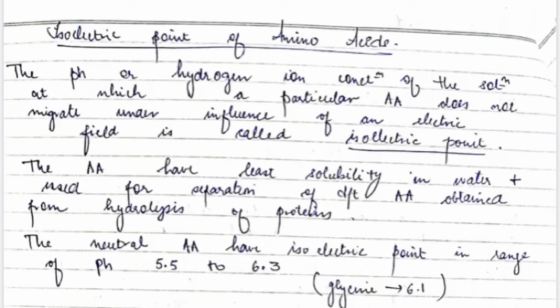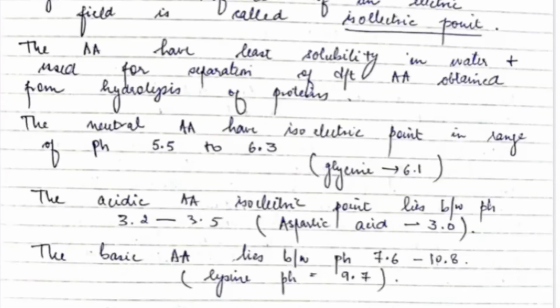Now let's study the isoelectric point of amino acids. The pH, or hydrogen ion concentration, of the solution at which a particular amino acid does not migrate under the influence of an electric field is called the isoelectric point. At this point, amino acids have least solubility in water, and this is used for the separation of different amino acids obtained from hydrolysis of protein.